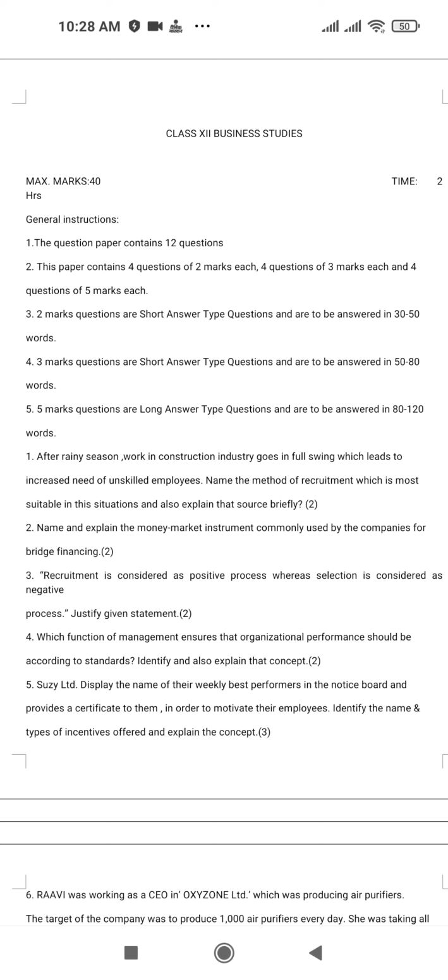You know very well, totally in the business study term 2 exam, 12 questions are expected. 4 questions are for the 2 mark, 4 questions are for the 3 marks, and the remaining 4 questions are for the 5 marks. If you will go with the 2 mark question, your answer should be nearest to 30 to 50 words. If you will go with the 3 mark question, your answers should be 50 to 80 words. And if you will go for the 5 mark question, your answer should be 80 to 120 words. Now you will look at the questions very nicely.